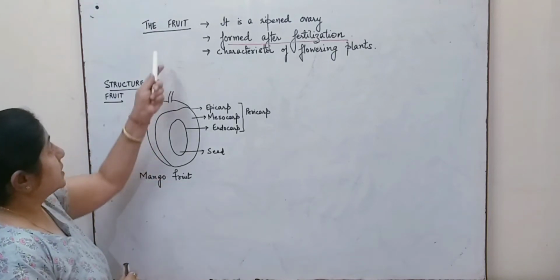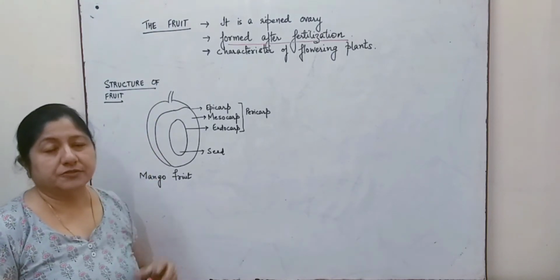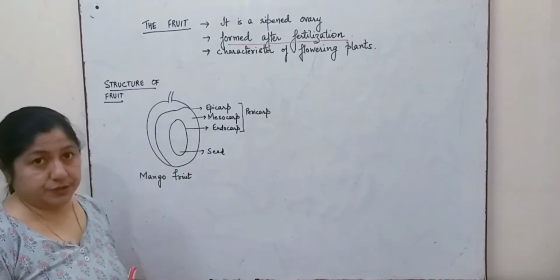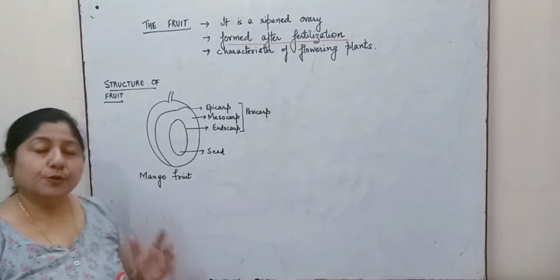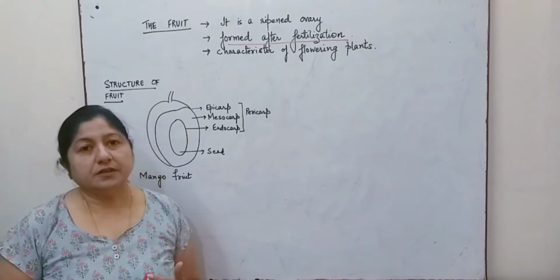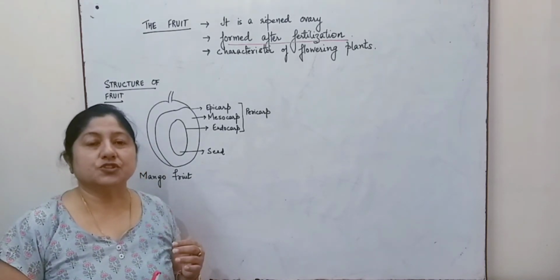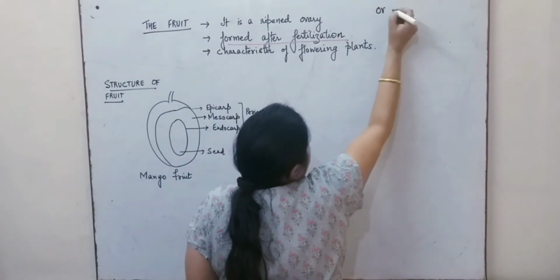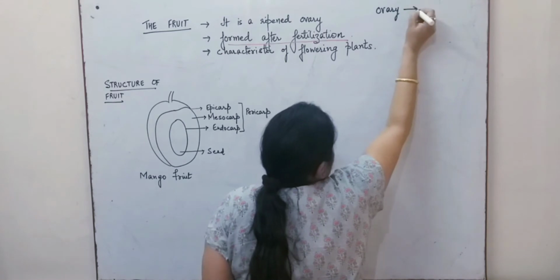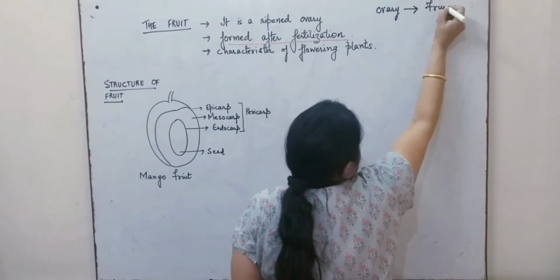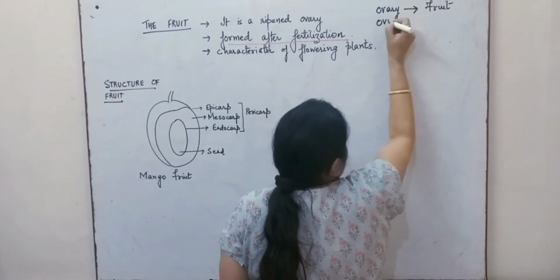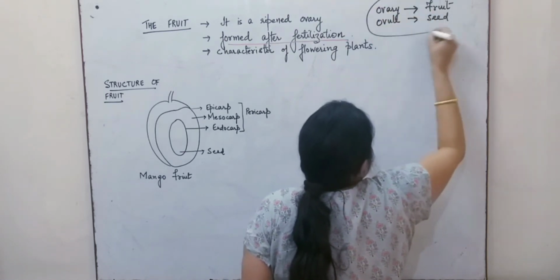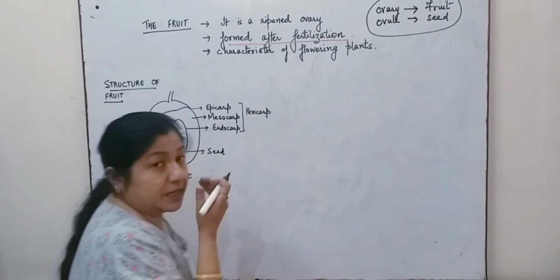We are starting with another topic, with the study of the morphology of the flowering plants, that is the fruits. Now, the fruit is formed after the process of fertilization is over, and the ovary over here forms the fruit and the ovule forms the seed. That happens after the fertilization has taken place.